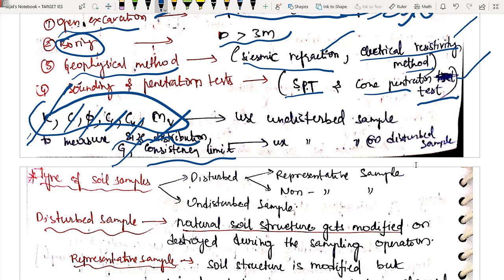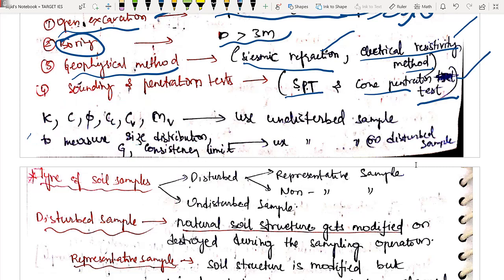See, if you want to measure specific gravity or soil size distribution, it is very simple. Even if you get some disturbed sample, the answer will work, no problem. For example, for soil size distribution, you have to take certain soil, let us take 100 grams, and you will take certain sieves and you will sieve it. You have to shake it anyway, so it is going to be disturbed. Even for specific gravity, we have a separate apparatus, you have to take, fill it, so you are disturbing the soil sample anyway. So it doesn't matter if you are taking a disturbed sample from the earth or undisturbed sample, no problem. But let us try to understand what is happening in these properties.